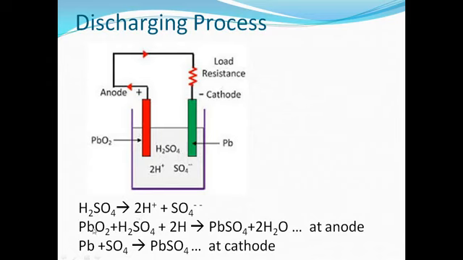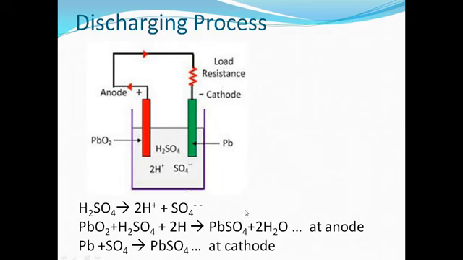Here is the reaction: lead peroxide, H2SO4 and the hydrogen. Hence lead sulfate is produced on the anode plate. Similarly, the negative sulfate ions get attracted towards the cathode, react with lead, and lead sulfate is formed.